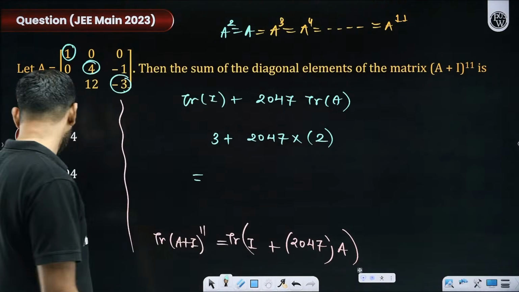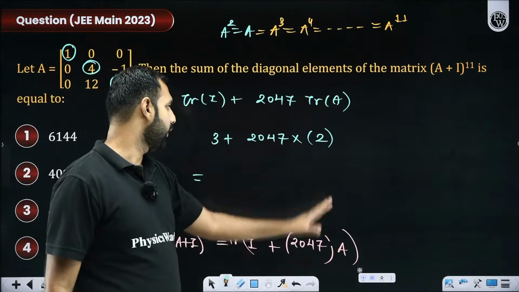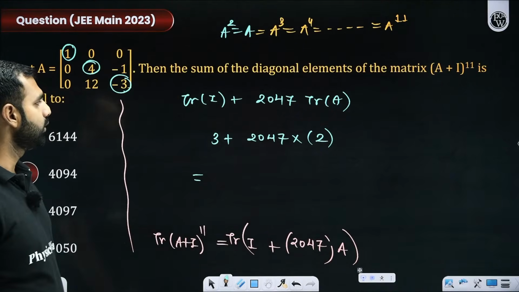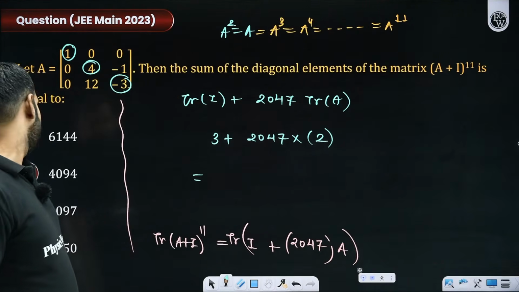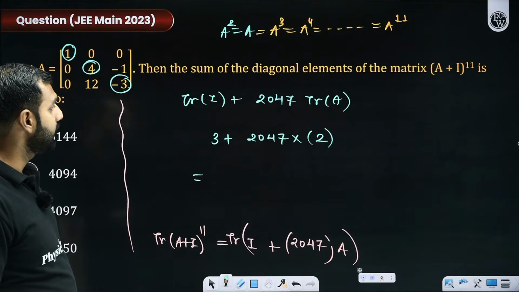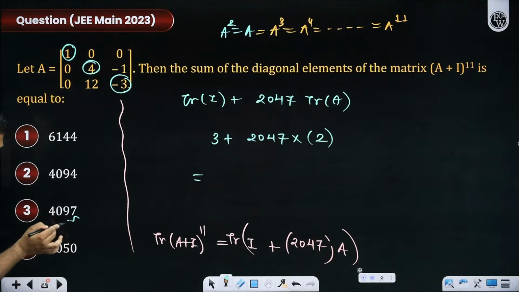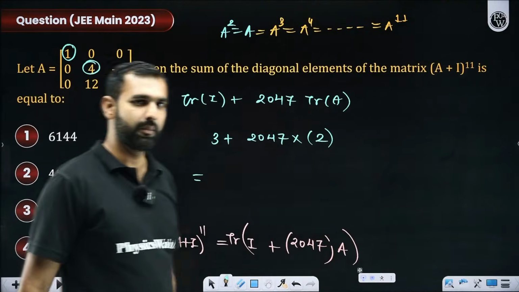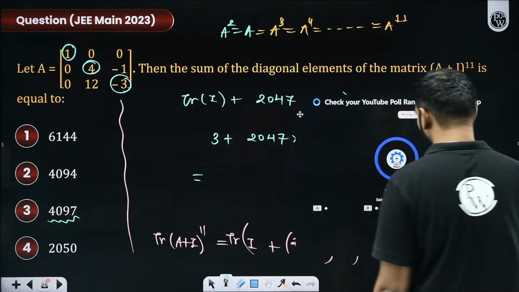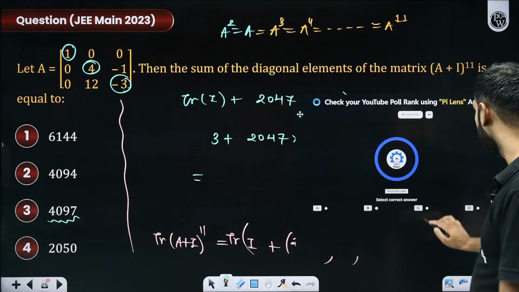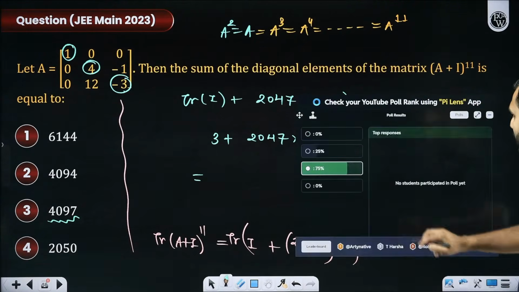2047 into 2. That, of course, is going to be 7 into 2, 14. So this is going to be 4054. I'm really sorry, 4094, right? Plus 3. So it should be 4097. Option C will be our final answer. So let's see how many of you got it. Option C should have been marked by most of you.